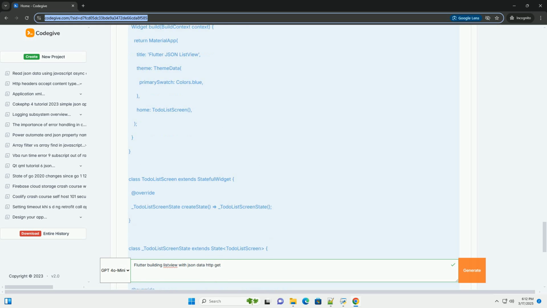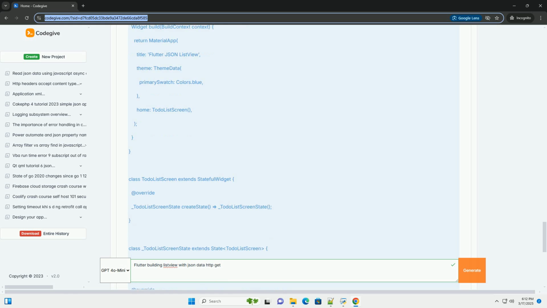future: the future it's watching, _todosFuture. builder: a function that takes the context and a snapshot as arguments. The snapshot contains information about the state of the future, for example whether it's still loading, has completed successfully, or has encountered an error.